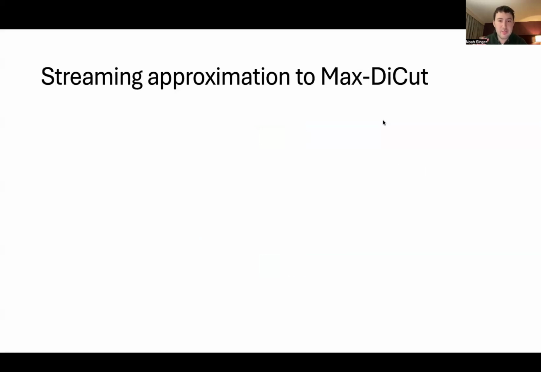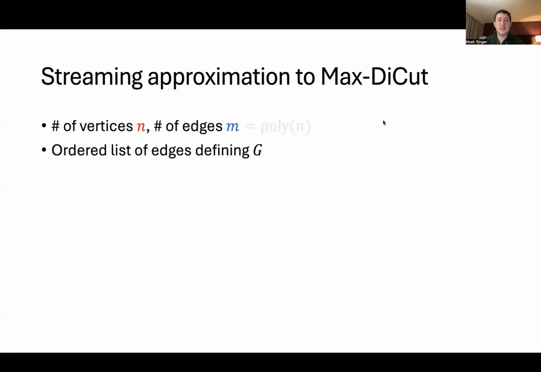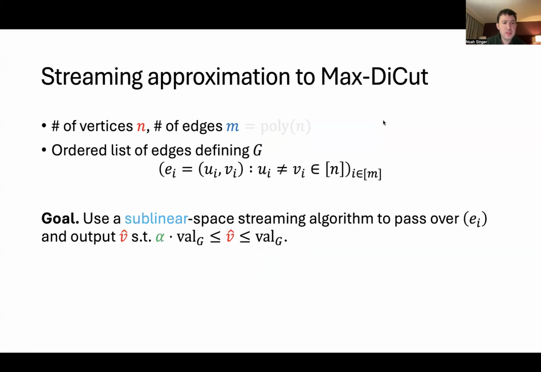I'm going to talk about this slightly more formally on this slide. Suppose you have n vertices, and we're always going to assume the number of edges m is polynomial in n. The input to our algorithm will be an ordered list of edges, which defines the multiset of edges in the graph, E1 through EM, and each EI is an edge (UI, VI), two distinct vertices. The goal of all of our algorithms is to use sublinear space, sublinear in n, the number of vertices, and pass over the list of edges, and then output some v hat, which is an approximation to the value of the graph. So v hat has to be less than the maximum value of any assignment, but not by a factor more than alpha.